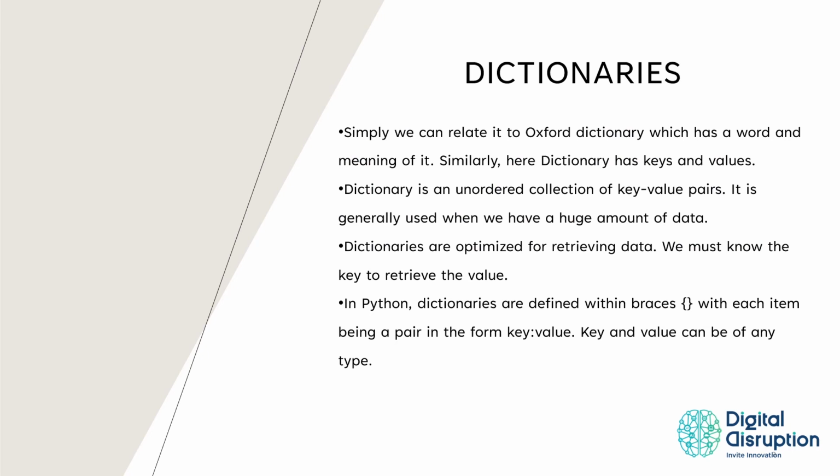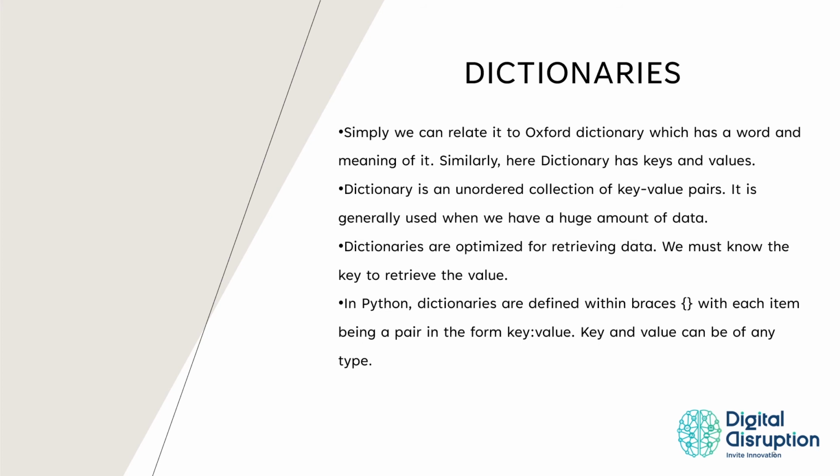Dictionaries. Simply, we can relate it to the Oxford Dictionary, which has a word and the meaning of it. Similarly, here a dictionary has keys and values. A dictionary is an unordered collection of key-value pairs. It is generally used when we have a huge amount of data. Dictionaries are optimized for retrieving data.